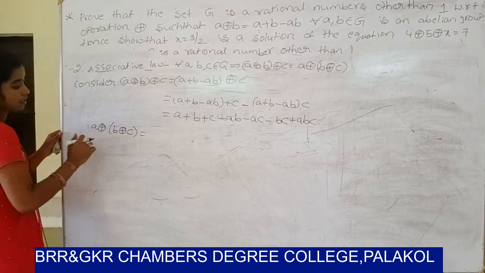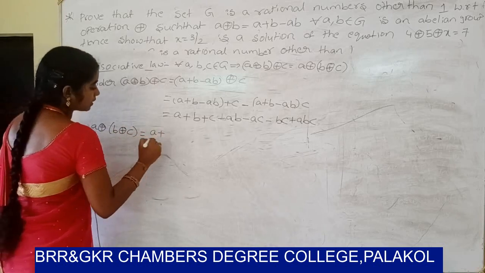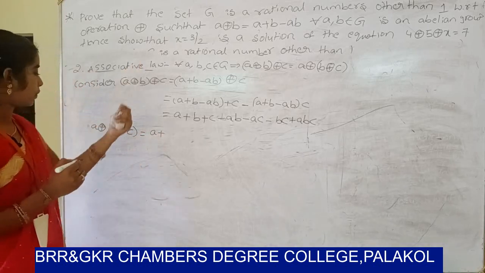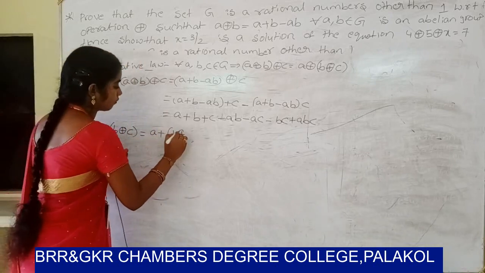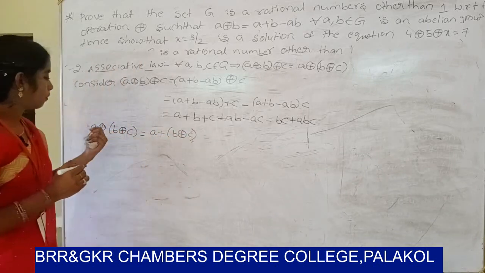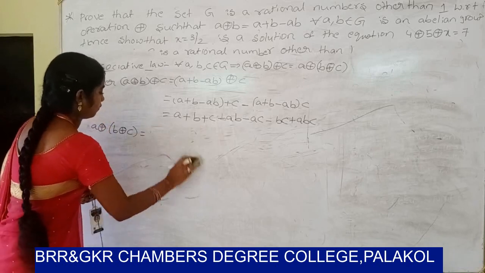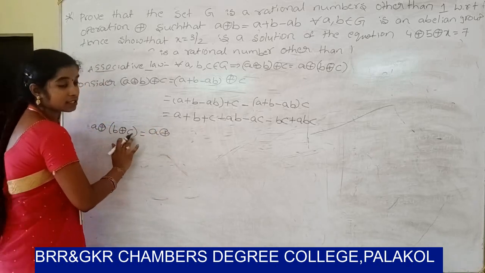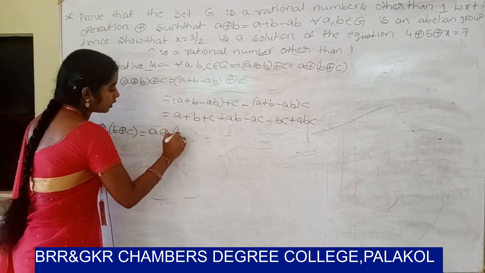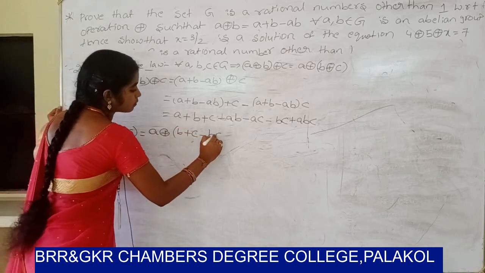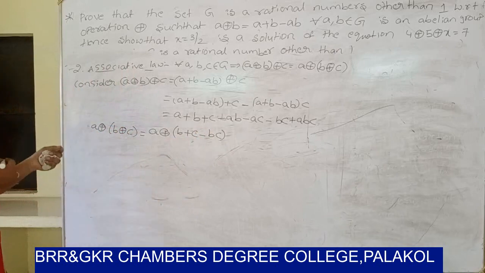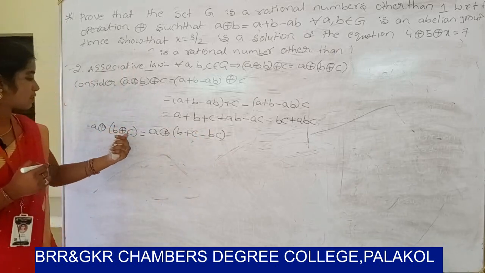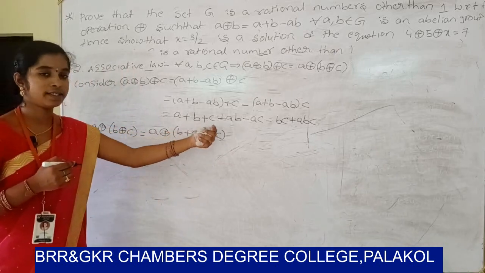The value of b ⊕ c is b plus c minus bc.